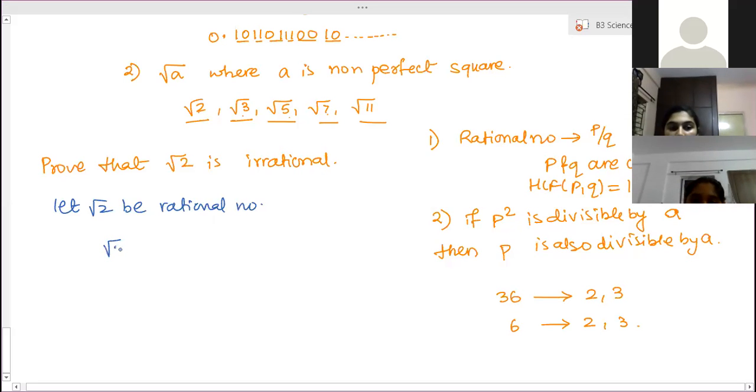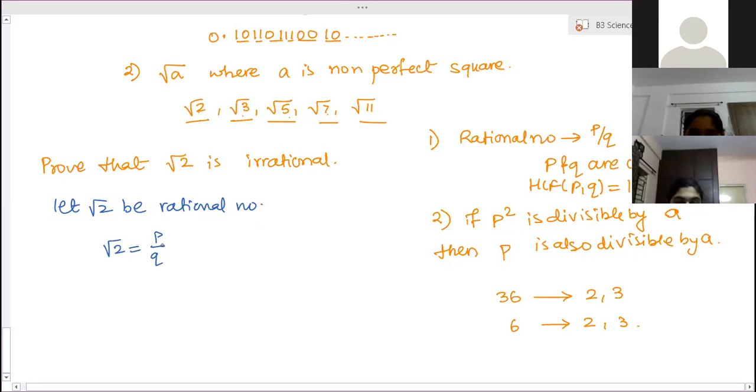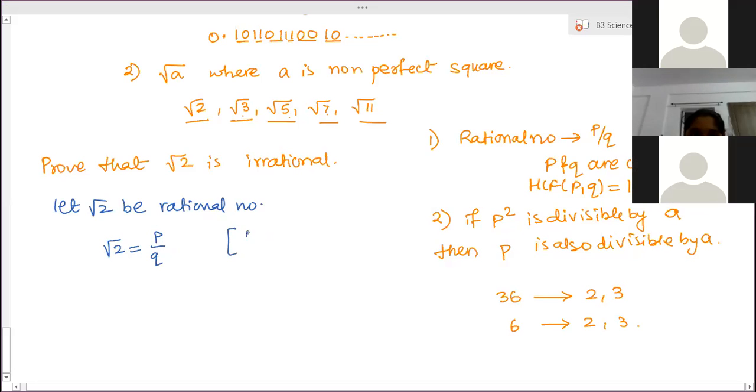So therefore, root 2 can be written in the form p by q. We can write root 2 is equal to p by q because it is a rational number. That means it can be expressed in the form p by q, where p and q are integers, q is not equal to 0, and they are co-prime. HCF of p and q is 1. So that means they are co-prime numbers.